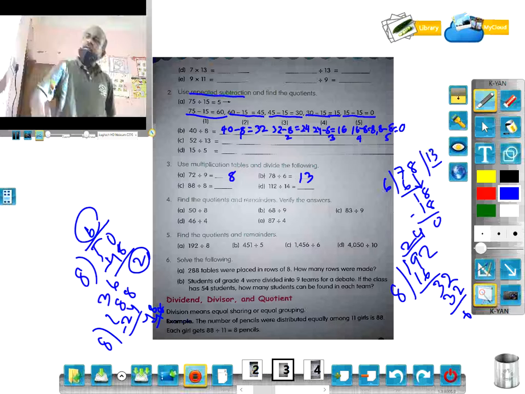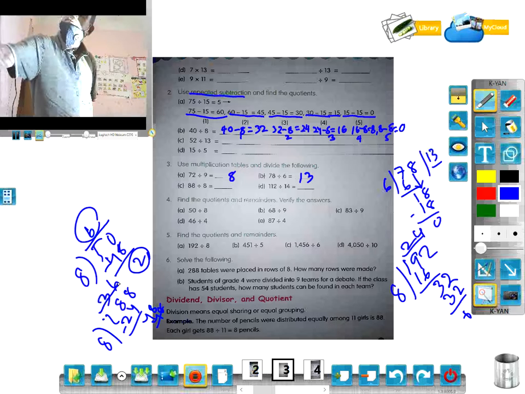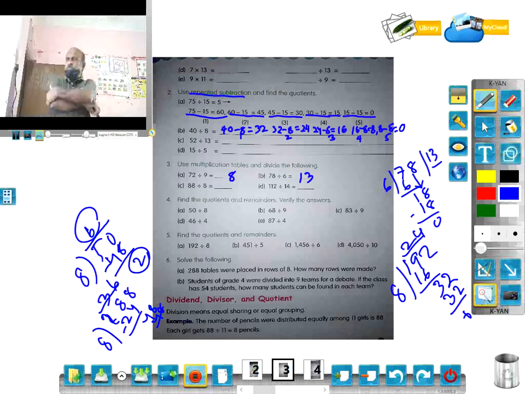So 36 is the quotient. Okay, quotient is 36. So 36 rows were made. Similarly, can do number B of 6.